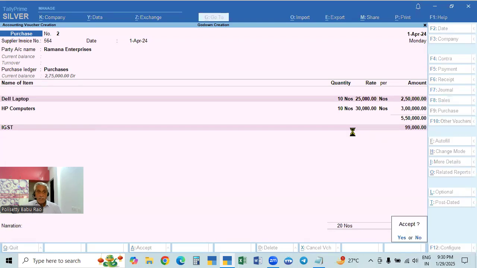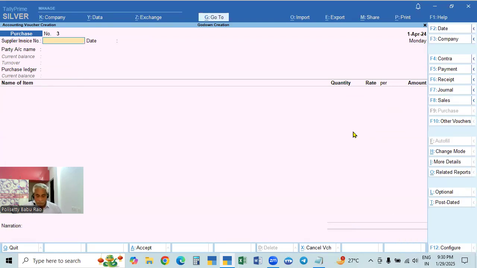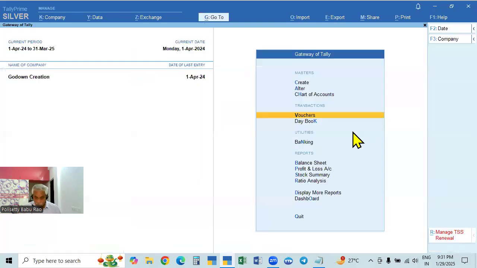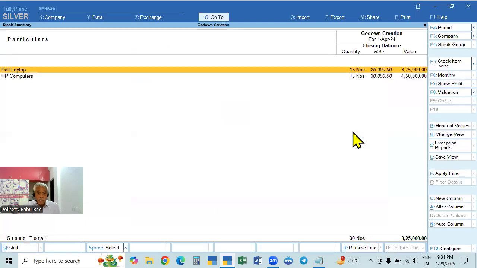Now, the goods are purchased and all these goods are stored in these godowns. If you go to stock summary, it will display the items only. Earlier it did not display godowns because there was only one default godown. But here there are 3 godowns totally.